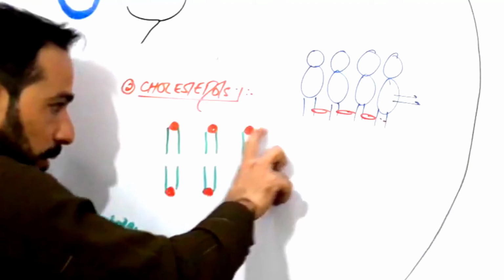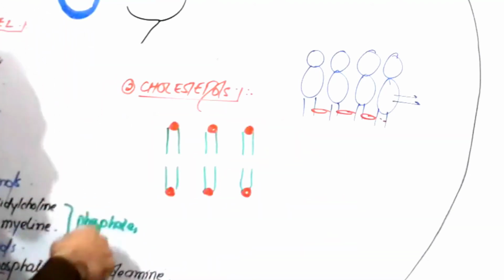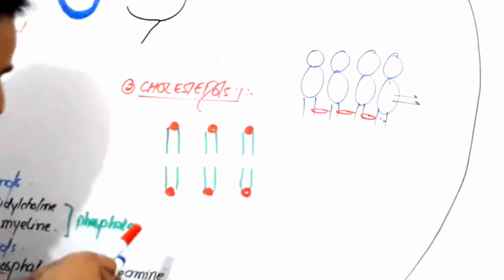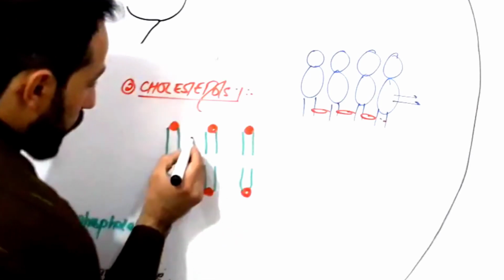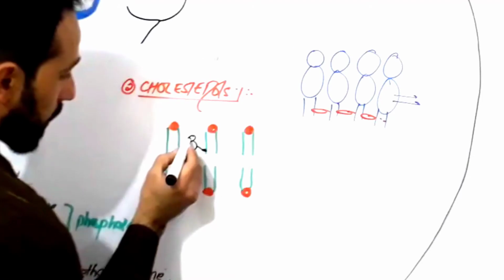When the first phospholipid molecule moves, then the other moves, then the other moves, and millions of molecules keep flowing around the cell membrane, around the cytoplasm, right? So here are the molecules which are holding their legs together.